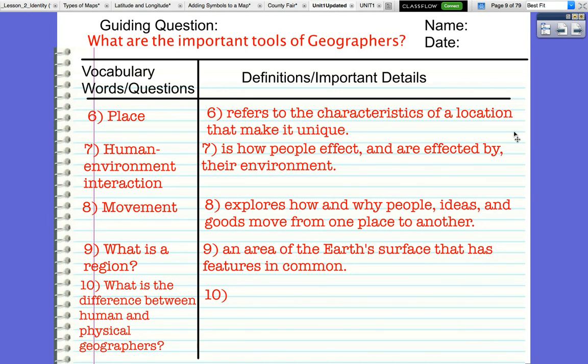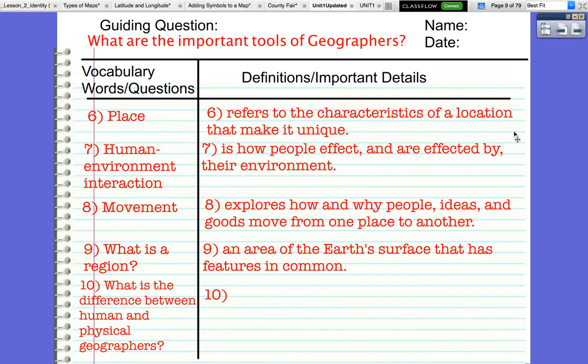Number 6 is place. It refers to the characteristics of a location that make it unique. So this isn't where are you, this is what's it like. Are you in a school? Are you at a park? Are you at the mall? Are you at the movie theater? Are you on a mountain? Are you at Mount Rushmore? So what about where you are makes it different from all other places? Describe what's around you.